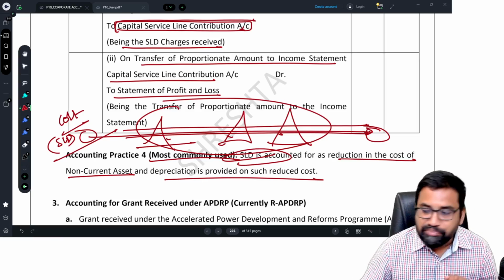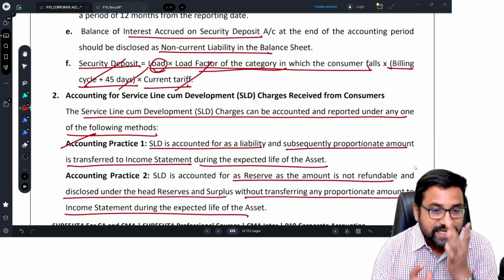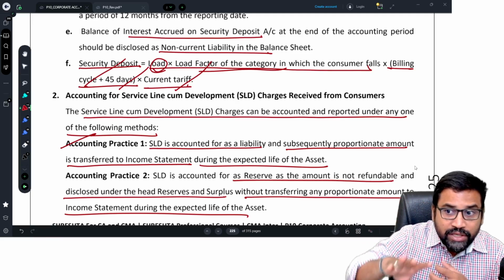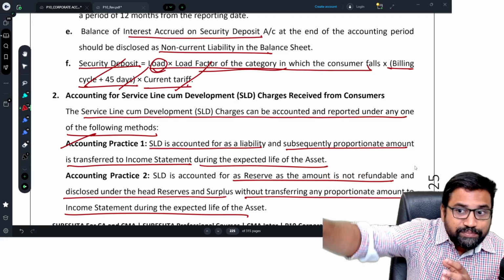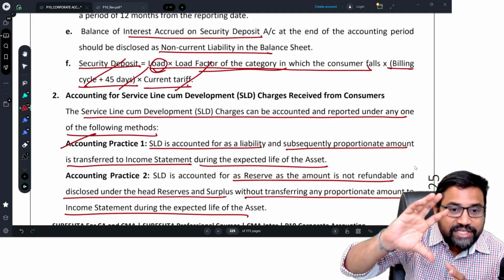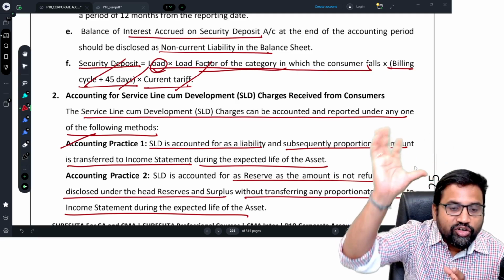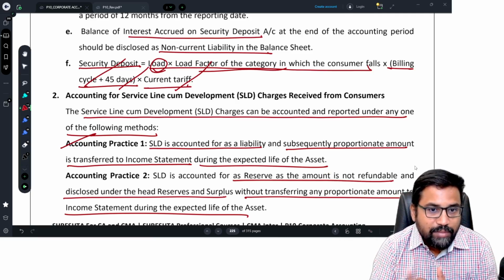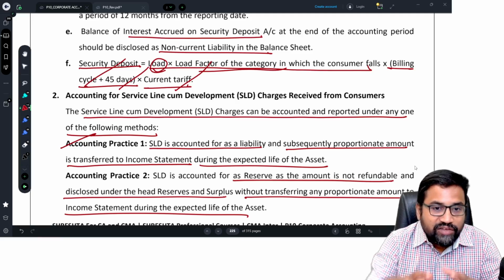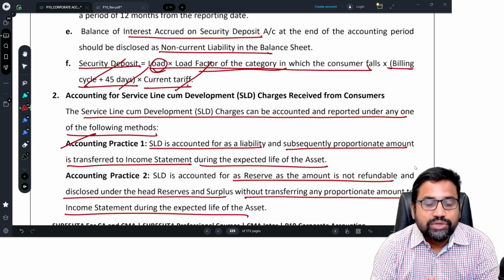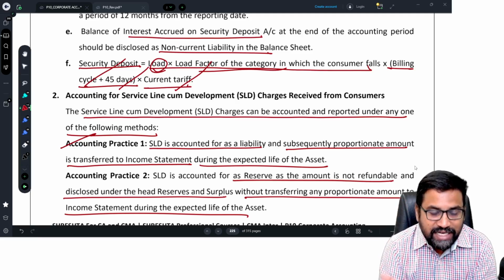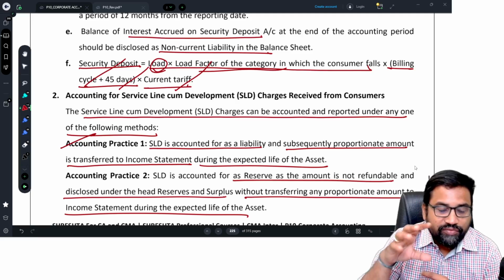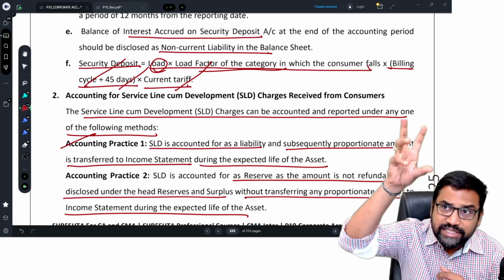Once again I am telling, very simple. First of all, what are these SLD charges? Service line cum development charges. Whenever a customer applies for a new connection, to bring electricity to his place, a lot of capital expenditure needs to be incurred by the electricity company, like laying electricity towers, and extension wires being brought to his place. Labor will be appointed, a lot of excavations will be done, and constructions, if required, need to be built. Some electricity plants will also need to be installed. When you are passing by roads, you are seeing a lot of electricity equipment, a lot of electricity poles.